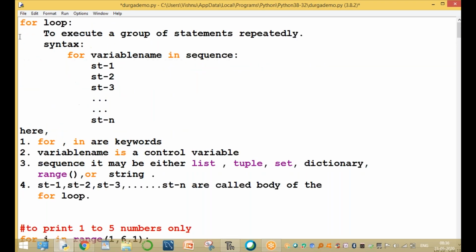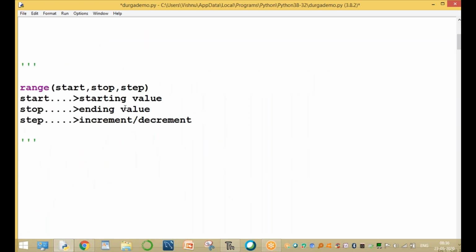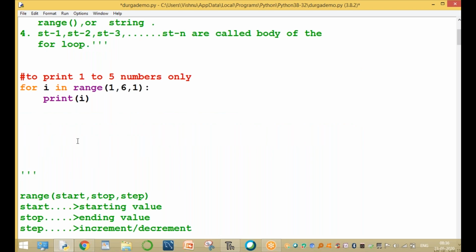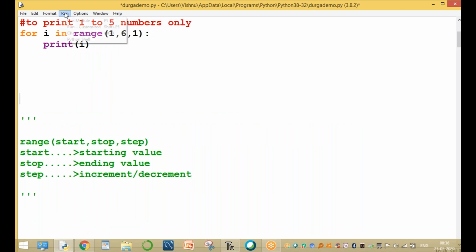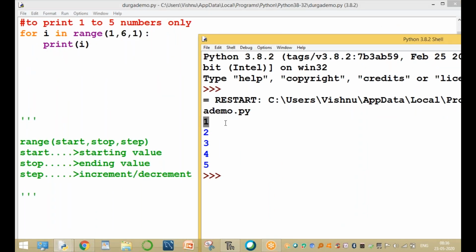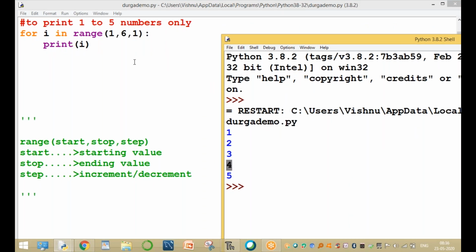Now the comments box here is only the explanation part, and this is the programming part. Now run the script. It prints the value of i from 1 to 5, because the initial value is 1, next value 2, next 3, next 4, and next 5. It prints the values 1 to 5 only.